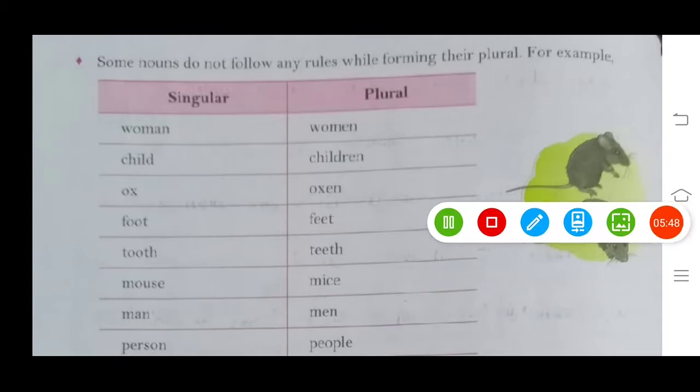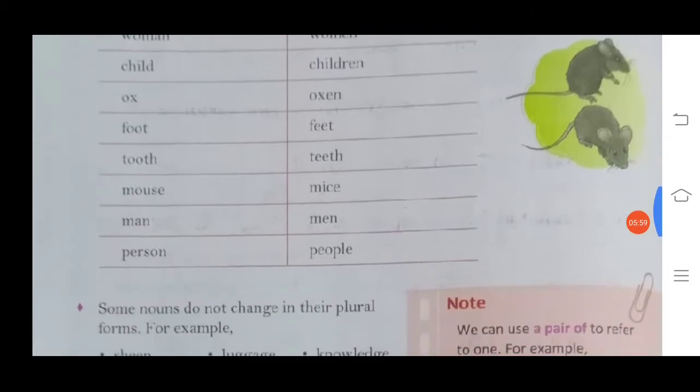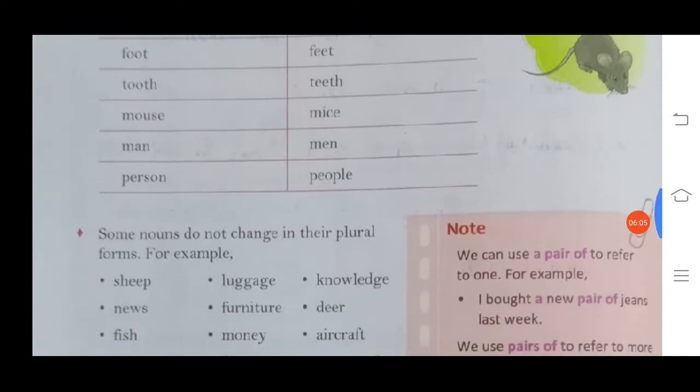Woman, WOMAN, and women, WOMEN. Child, children. Ox, oxen. Foot, feet. Tooth, teeth. Mouse, mice. Man, men. Person, people.